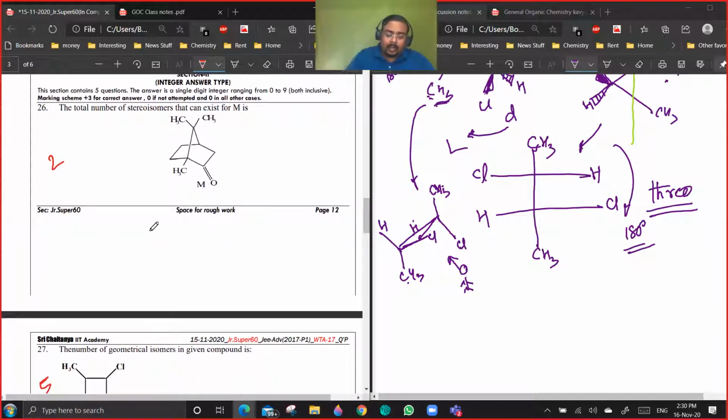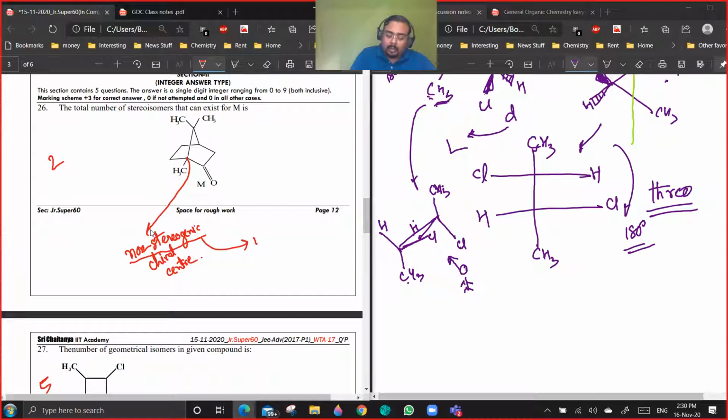Camphor. I told you that this is what? This is a non-stereogenic chiral center. Okay, why is it non-stereogenic?